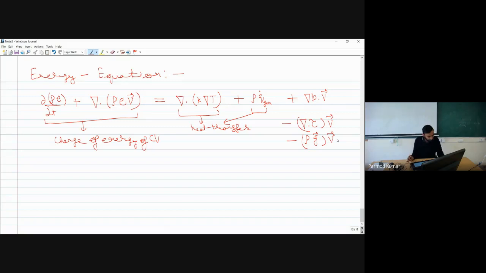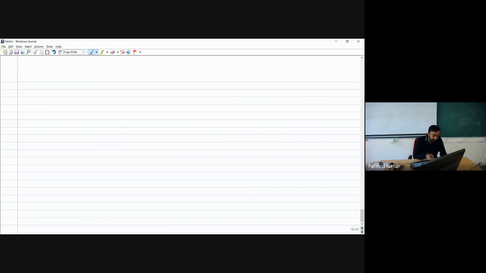Now, all these equations that we have got can be derived from a generalized equation, which we call our generalized scalar transport equation. If I write the generalized scalar transport equation, that can help us in finding each of the equations: continuity, momentum, and energy.